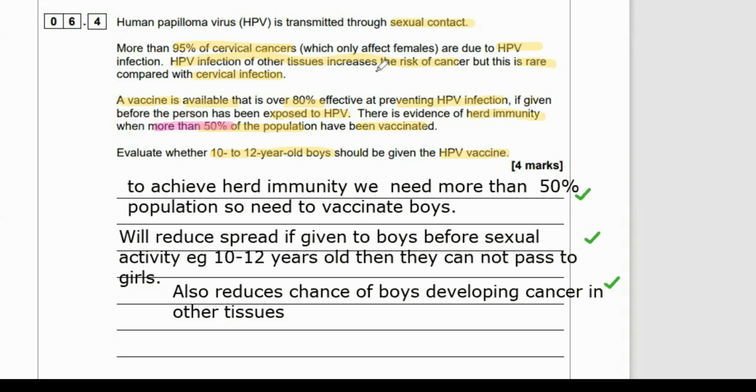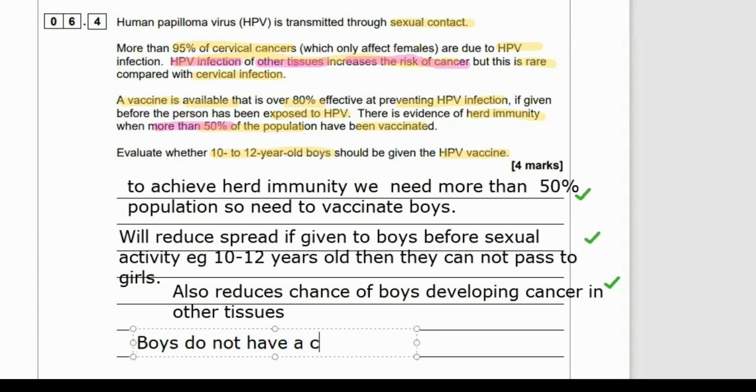Now we come to the against. What is the most likely cancer for you to get if you have the HPV virus? The highest risk cancer for you to get if you have the HPV virus is cervical cancer. And boys, number one, don't have a cervix, and so therefore they cannot get cervical cancer. So that's a point against.